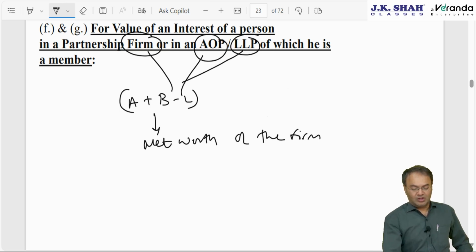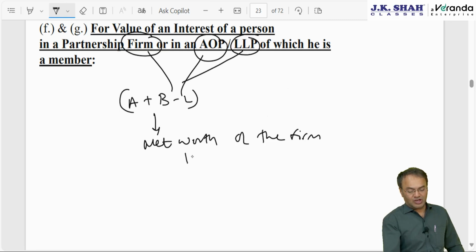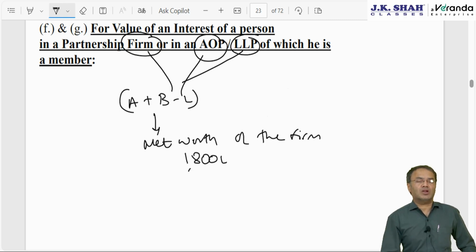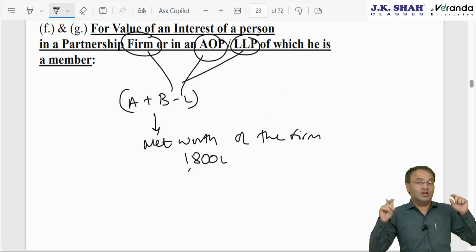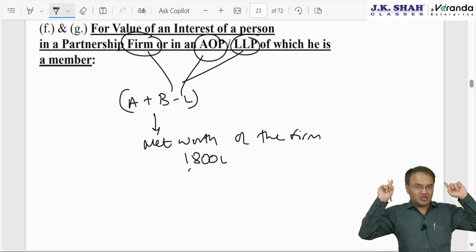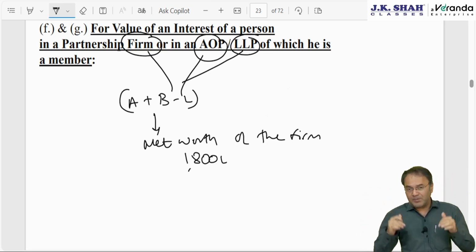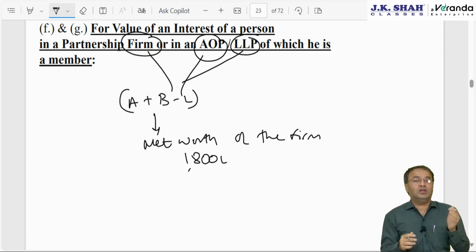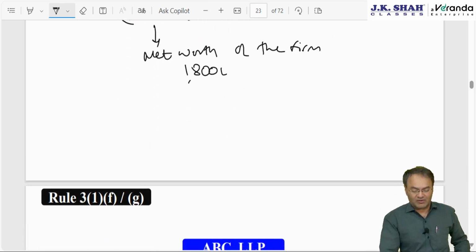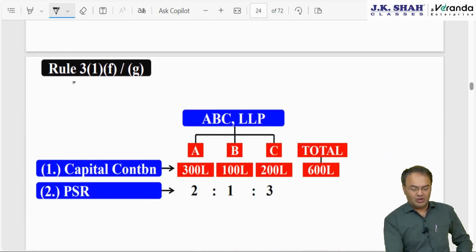Now what you do? There are three partners A, B and C. Whatever is the net worth of the firm, you apportion it, say net worth is 1800 lakh. 1800 lakh is to be apportioned amongst three partners A, B and C. But in what ratio? So let's understand. Unlike shareholding in a company, where there is only one ratio possible, 5% out of total 100%, under the partnership form there are 2 ratios available. That's why we are facing this difficulty.